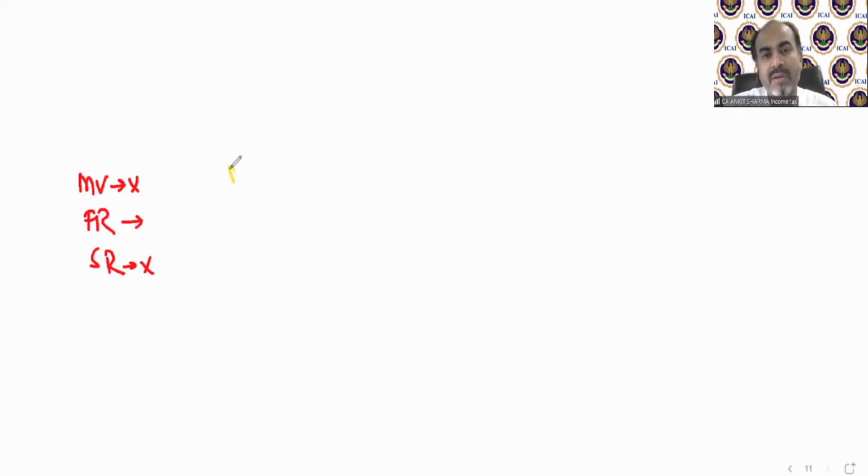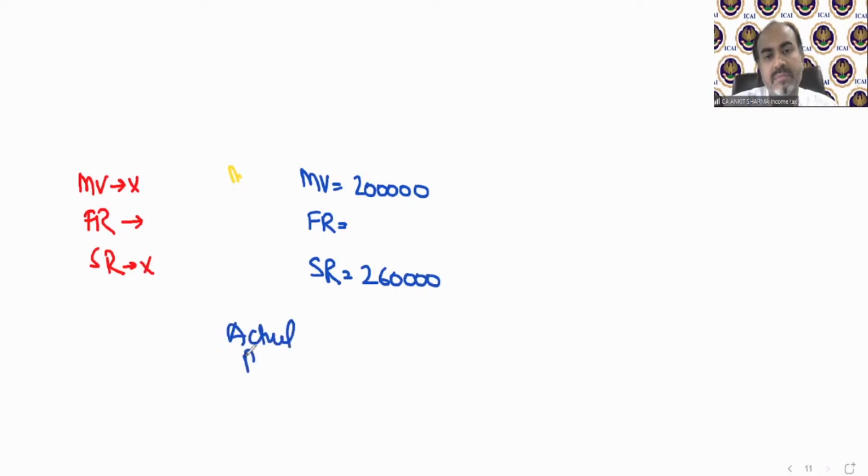For example, if municipal value in the question is given as 2 lakh rupees, fair rent is not given in the question, standard rent is 2,60,000, and actual rent 25,000 rupees per month is given.